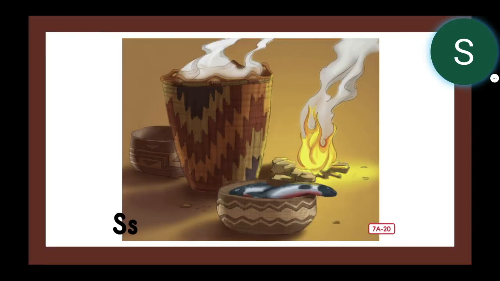S is for salmon cooked in a woven basket. Keeble Cubs, if these baskets, like the one seen in the picture, were put directly over the fire, they would burn. Instead, Native Americans dropped hot stones into a basket of water to make it boil and then put their food in the basket to cook.